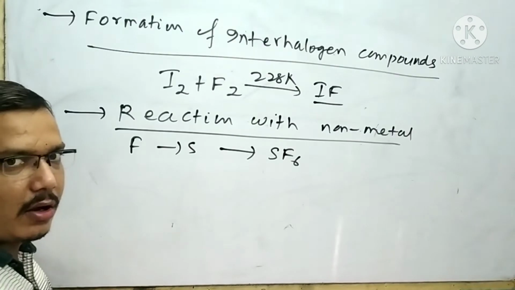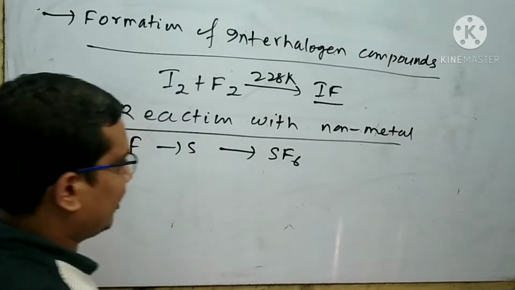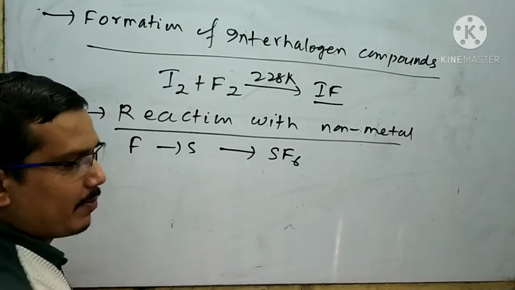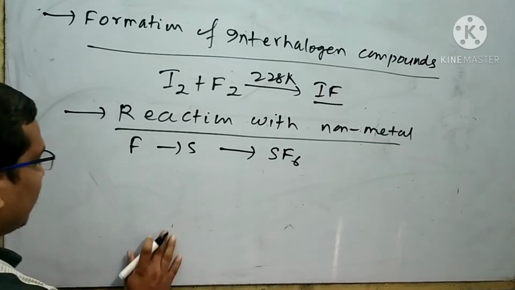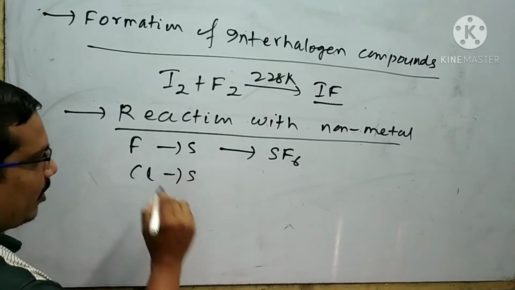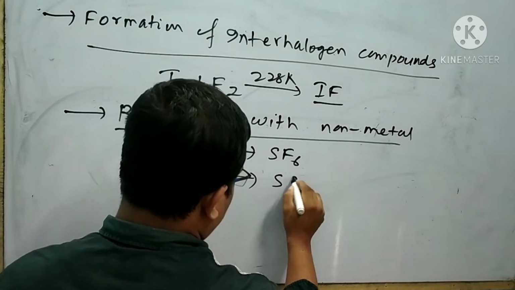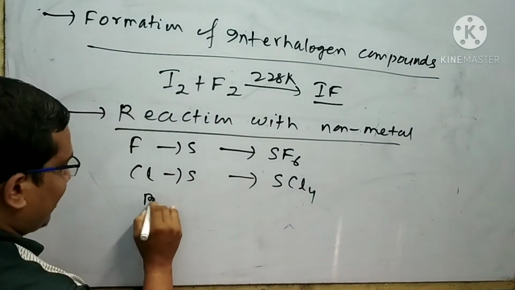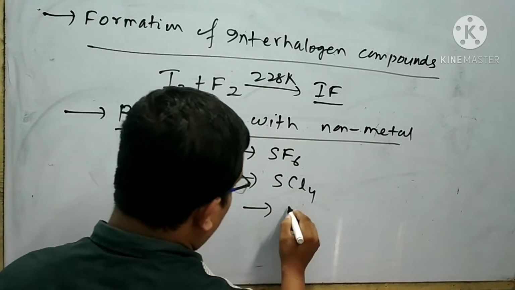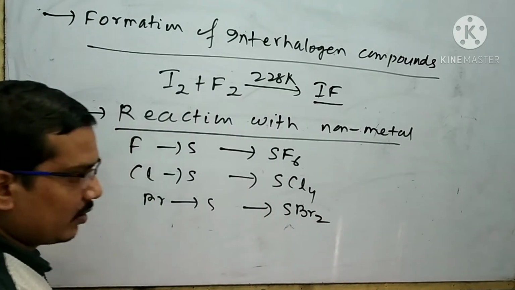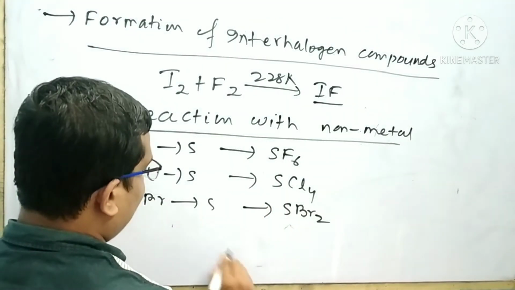But remember, all other halogen elements cannot form such a hexafluoride. Chlorine reacting with sulfur can form SCl4. Bromine reacting with sulfur can form SBr2. But iodine cannot react with sulfur.